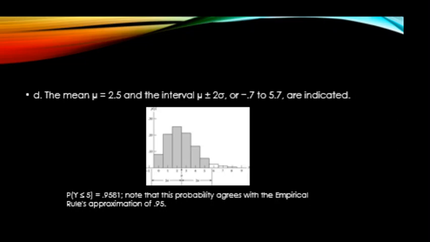The last part is where we calculate the values of mu plus and minus 2 sigma. So mu plus and minus 2 sigma will be negative 0.7 through 5.7. Obviously, the possible values are 0, 1, 2, 3, 4, and 5 for this interval. And if we calculate the probabilities for 0, 1, 2, 3, 4, and 5 and add them up, we get 0.9581, which is approximately 95%. So it does agree with the empirical rule.